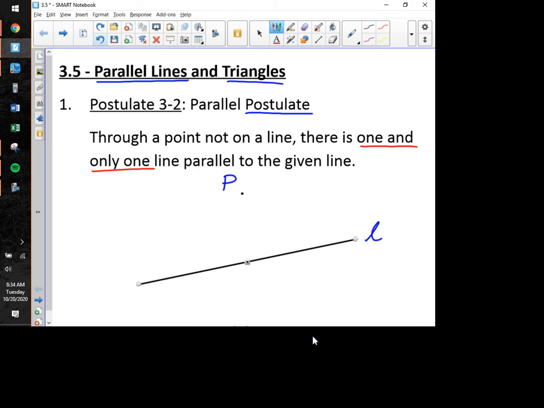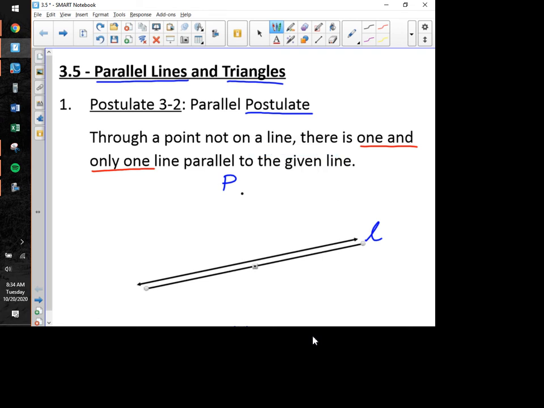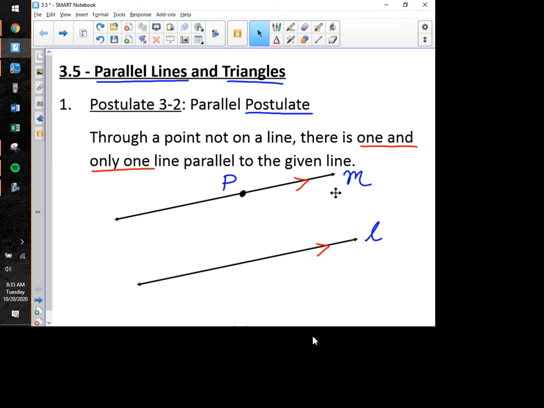And so to do that, and to make this diagram look pretty here, I'm going to clone that line, which gives me something both congruent and parallel to it, and I'm going to move this new line up so that it passes through point P right about there. And what we have now, guys, I'm going to call this new line, line M, is the one and only line that does the two things we're talking about. This is the only line now that passes through point P and at the same time is parallel to line L.